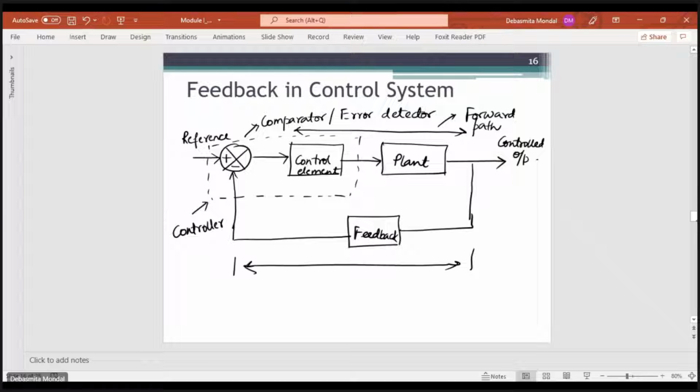Okay, so in this block diagram you see that there is an error detector. The error detector compares the signal obtained through the feedback elements with the reference signal and generates an error signal, which is also known as the actuating signal.